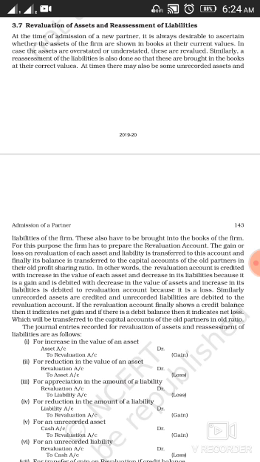So basically, the objective behind revaluation of assets and reassessment of liabilities is to show the values of assets and liabilities in the books of accounts at their current values, or you could say correct values.